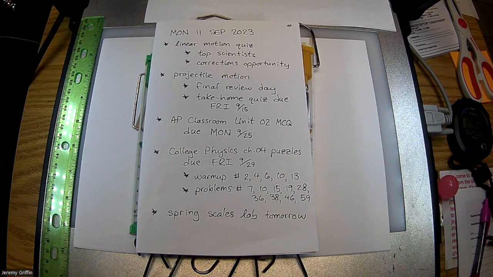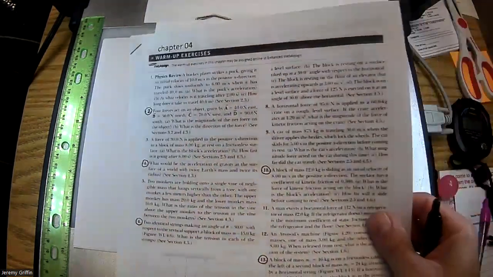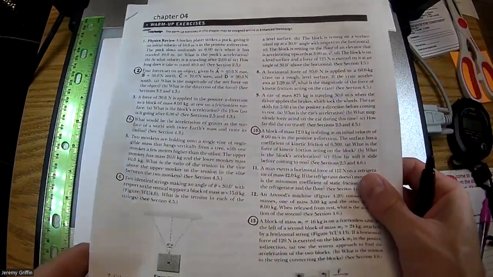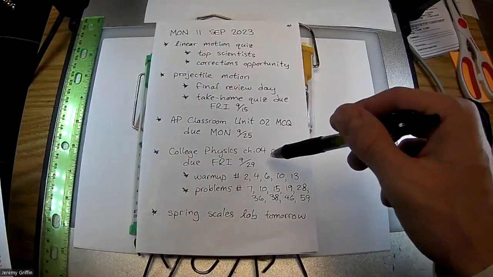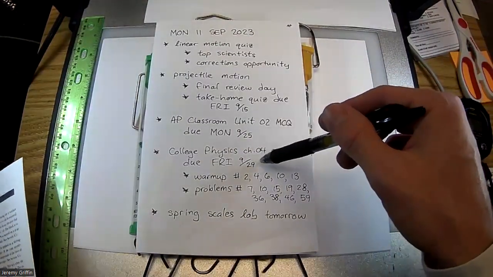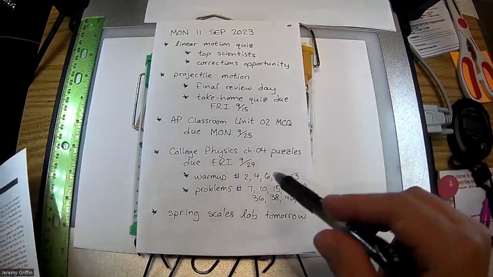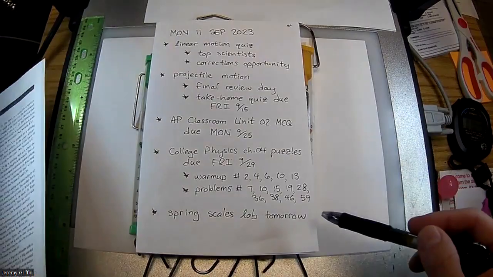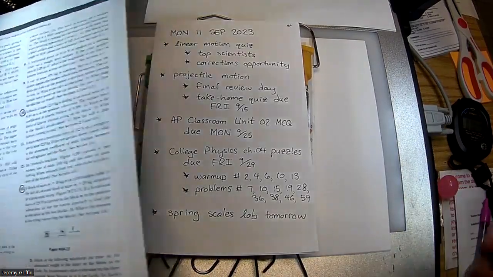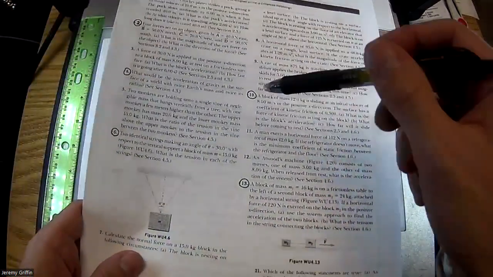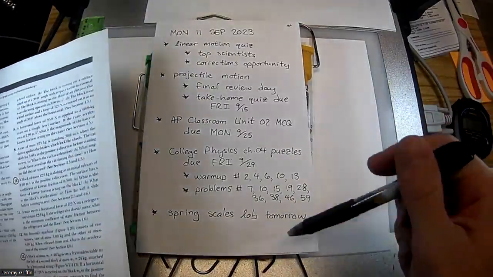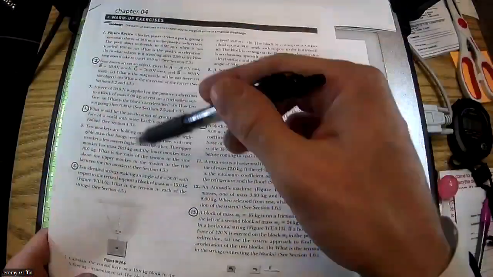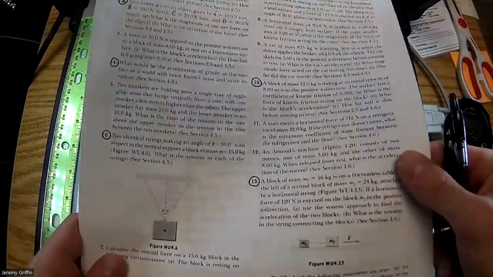Also, I gave you a couple of pages when you were walking in. Here we go. You have chapter 4 questions from your book. I'll pick these up a few weeks from now, at the end of the month, on the 29th. I'm looking for the same ones I circled. I just went ahead and wrote out the list right here. But if you're at home and printing these out, you see these right here. There's a warm-up section, of which I circled 5. There's a bunch of other ones here.